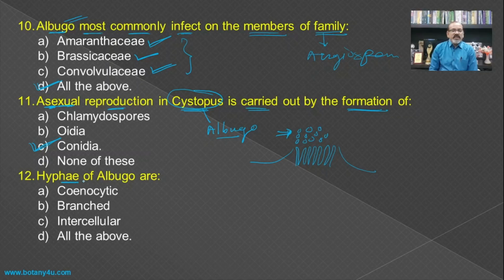Then, hyphae of Albugo are, means which type of hyphae or vegetative body are there in Albugo? They are cenocytic, they are branched, and they even grow in between the cells, that is, intercellular, and hence all the above becomes the answer for this question.